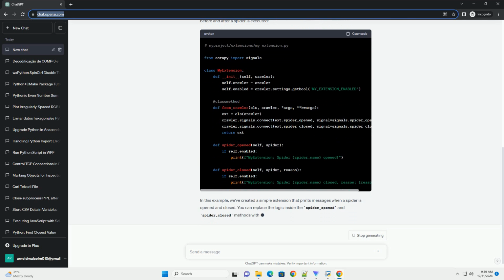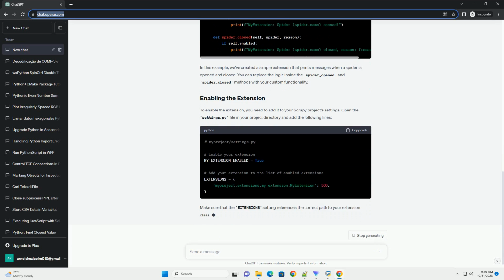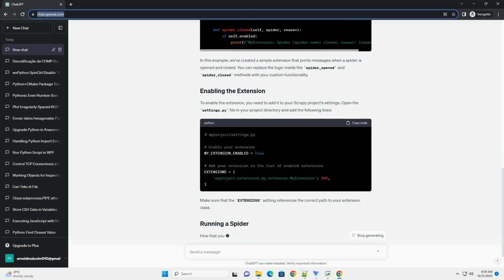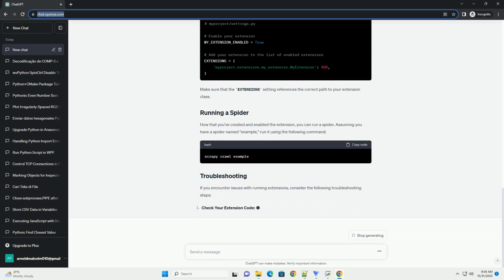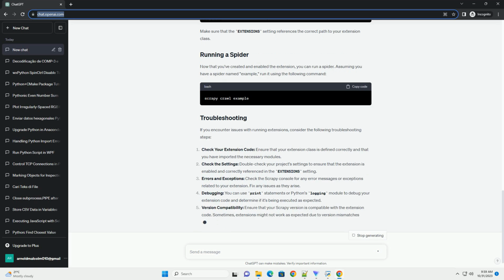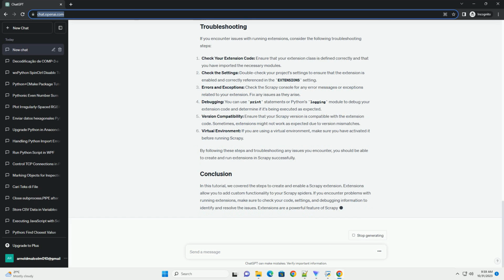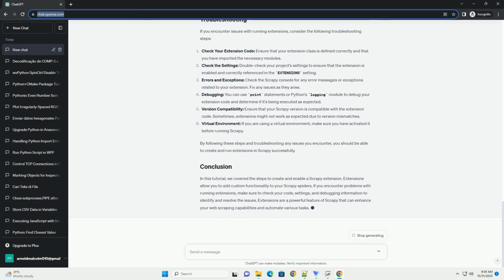Before we start, make sure you have Scrapy installed. You can install it using pip. First, let's create a Scrapy project if you haven't already. To create a Scrapy extension, you need to define a Python class that inherits from scrapy.extensions.Extension. Here's an example extension that prints a message before and after a spider is executed.